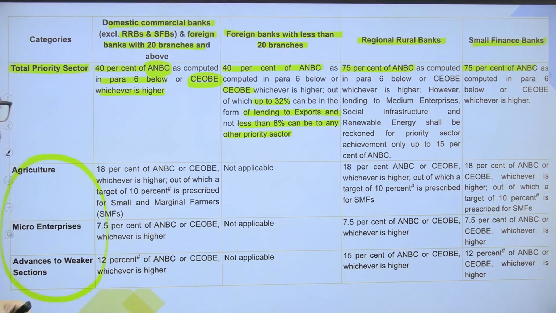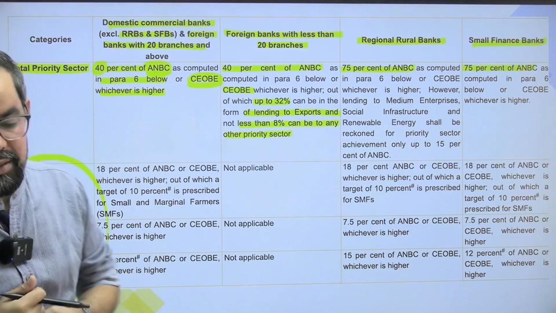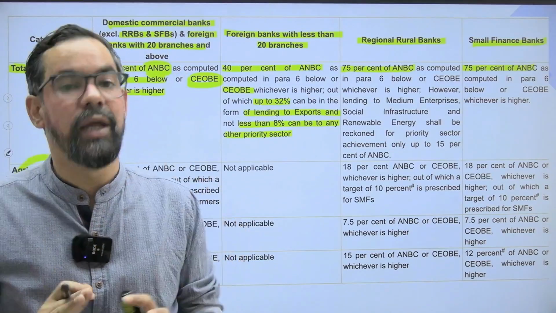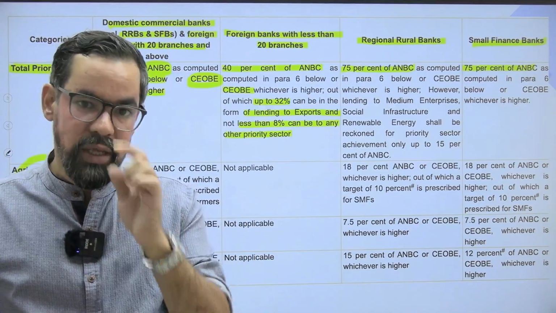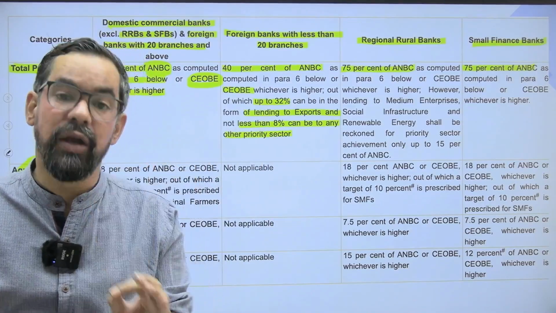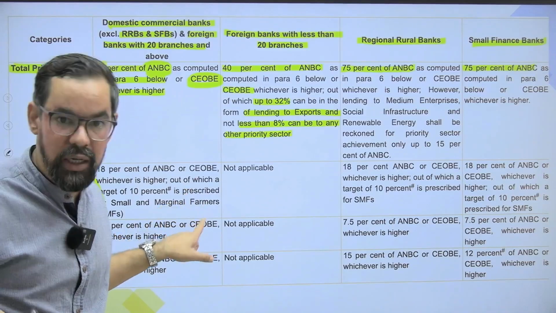ठीक है? Now, out of this 40%, let's say the 40% of ANBC for PNB is 100 crore. That means their PSL target is 100 crores. Out of that 100 crore, 18%, meaning 18 crore, is earmarked for agriculture. ठीक है?